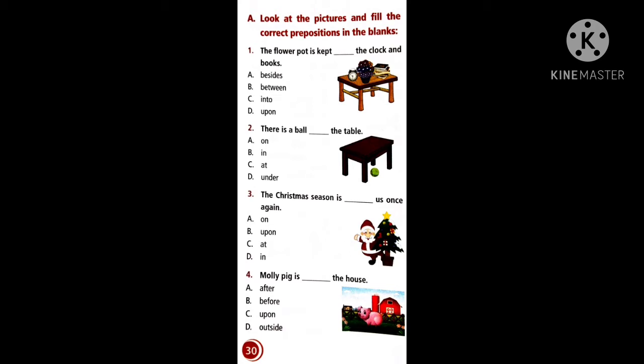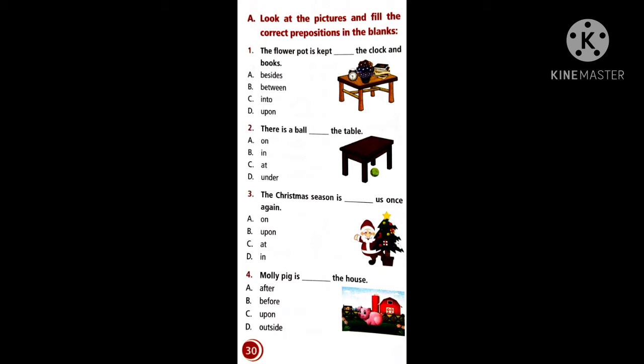The flower pot is kept dash the clock and books. So if you see a clock is there, books are there. So where was the flower pot kept? If you observe, read the options. Is it beside both of them? Is it between both of them? Is it into both of them? Or is it upon both of them? So, what are the meanings of beside, between, into, upon? Already you know this. Previously in our classes we discussed this. So, once check the options and try to tick the correct answer.